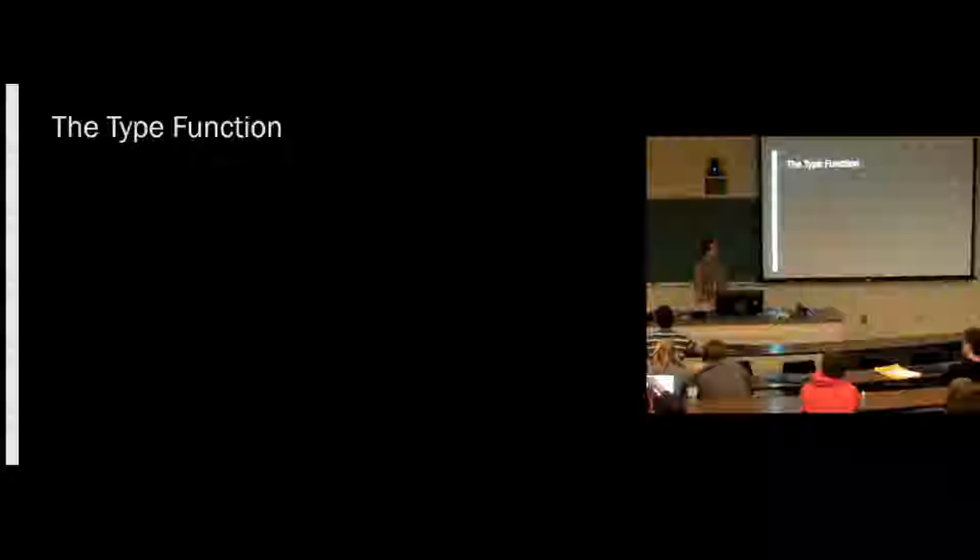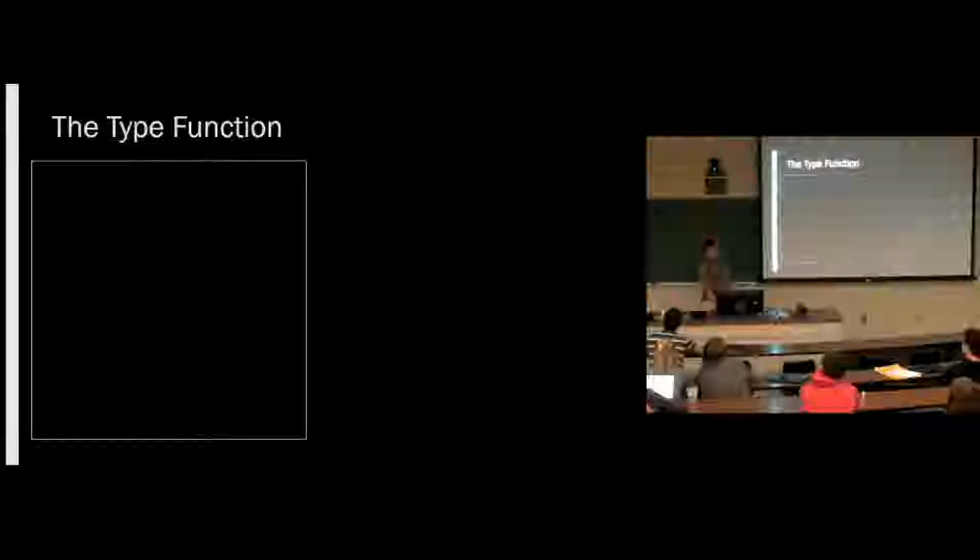There's this function in Python called the type function, and we've actually been using it a lot. Every time we want to check what type something is, you call type. So if we say type of 1, it'll get int, right? But there's actually another way to use the type function, and we're about to see that.